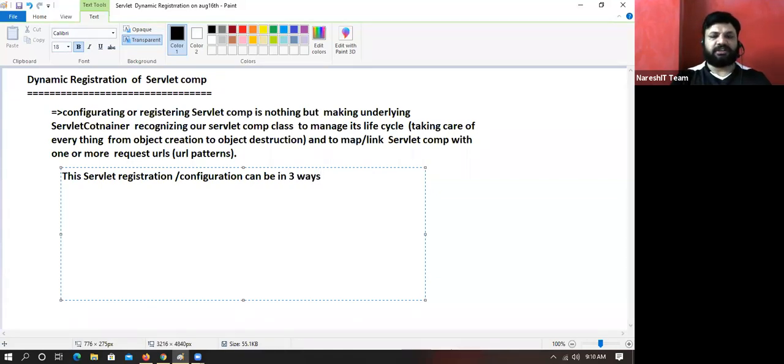Everyone in the industry knows, but maximum people know only 2 ways. We are going to learn 3 ways. If you are just working with servlet JSP, you never find the importance of the third approach. But if you are working in a Spring kind of environment, you definitely need knowledge of the third approach.